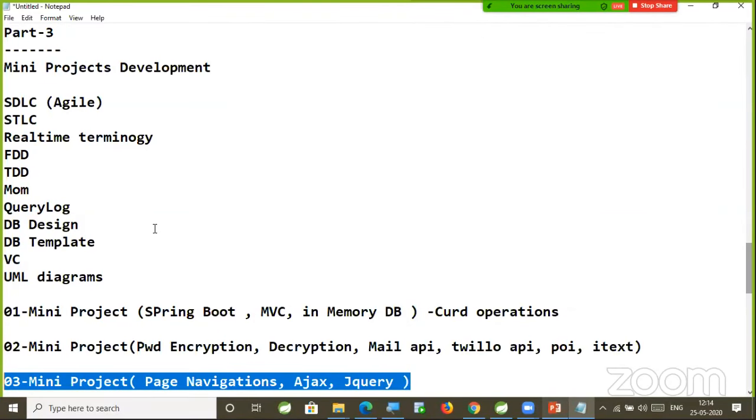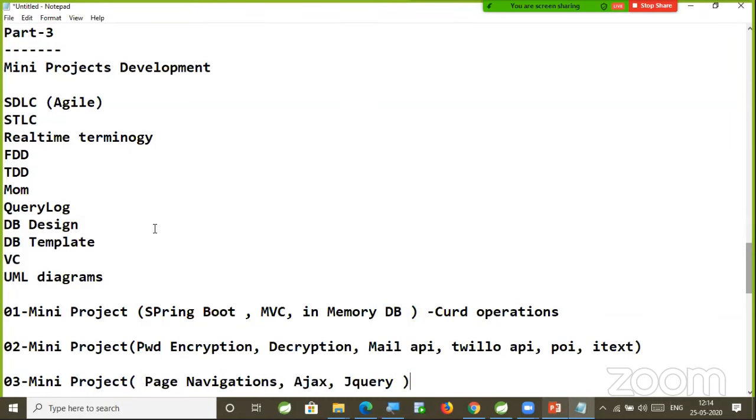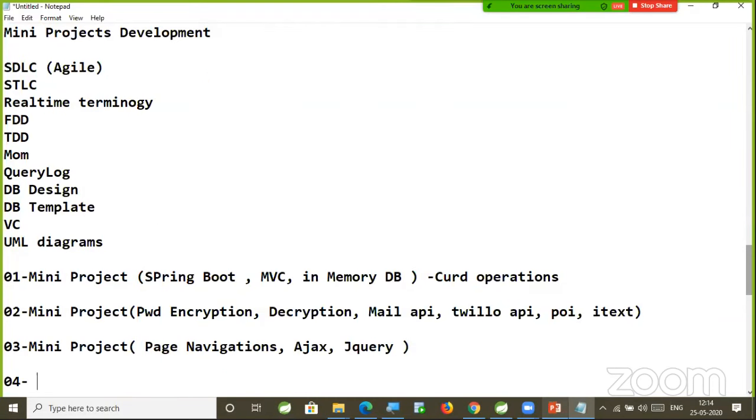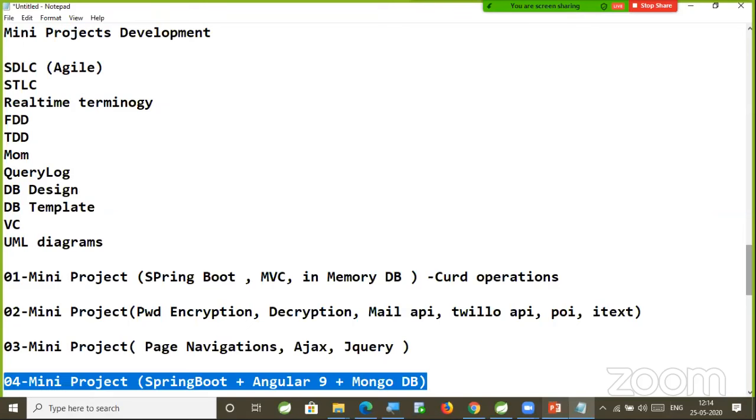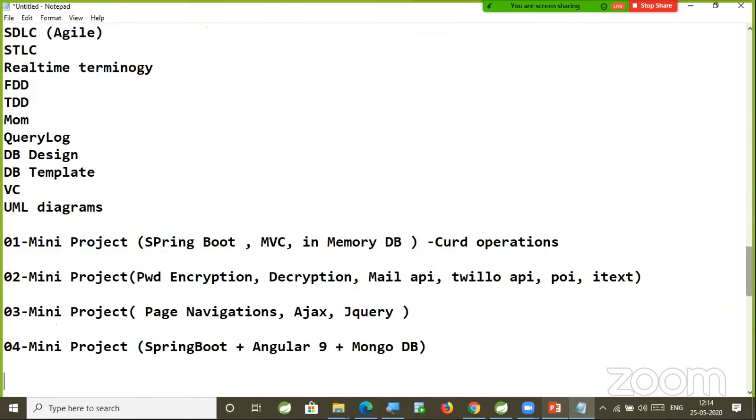as part of the third mini project. After completion of the third project, the fourth mini project will be available. This fourth mini project we are going to develop based on Spring Boot plus Angular 9 plus MongoDB. Yes, to make you a full stack developer, I'm going to develop a mini project using Spring Boot, Angular 9, and MongoDB.